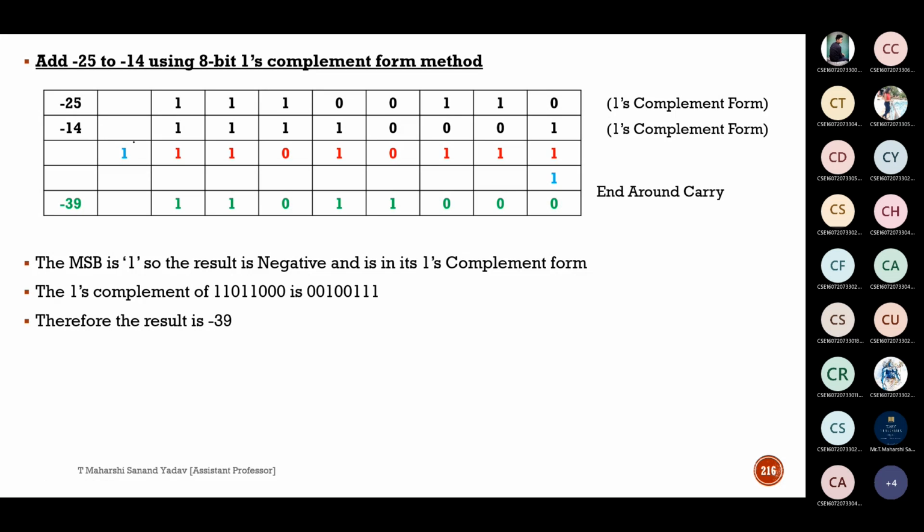We are taking 1 from there and adding here. If there is 0, what should we do? If there is 0, no issues. Only if a carry is generated will you get 1 here, or else by default you won't get any answer here. By default it will be 0. If any external carry is generated in this position, you will get 1, or else till here only it will be your answer.